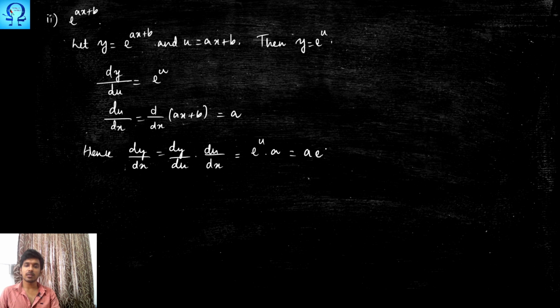So we may write this as a e^u, since a constant can be written first. This is a convenience. This does not create any problem during calculation. That is why we are writing this way, and we shall replace u with ax + b, and this happens to be the answer. Let us move to the other problem. The next problem is log.